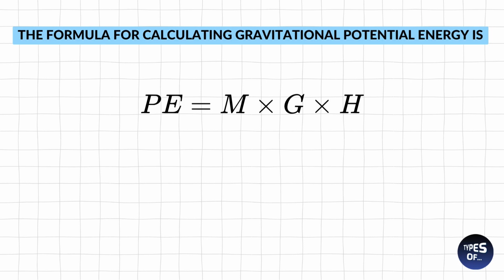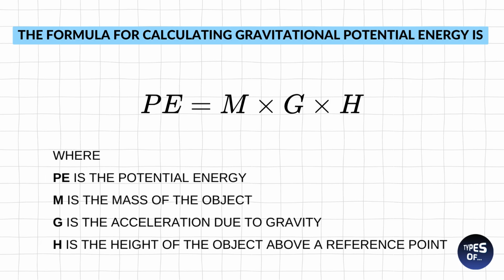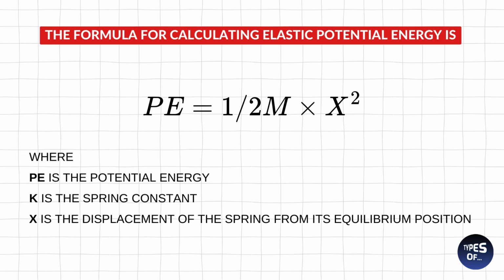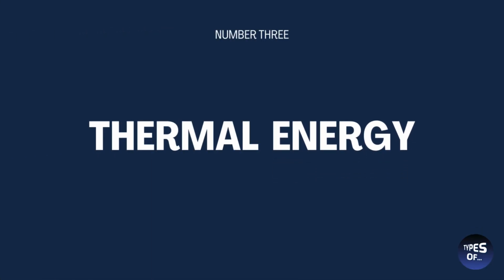Potential energy can be converted into kinetic energy when an object moves or falls from a higher position to a lower position. It can also be converted into other forms of energy, such as mechanical energy or thermal energy. Understanding potential energy is crucial for analyzing and predicting the behavior of objects in various physical systems. Number 3. Thermal energy.